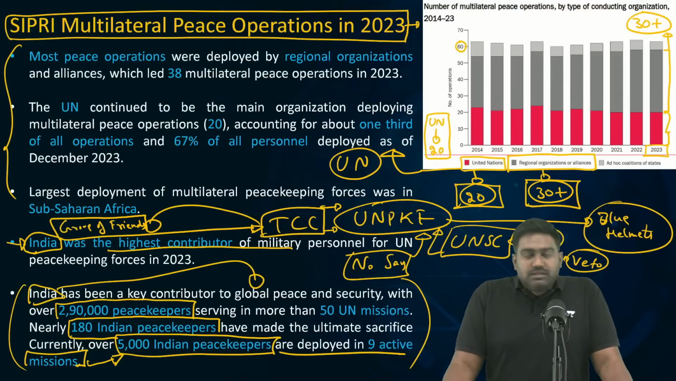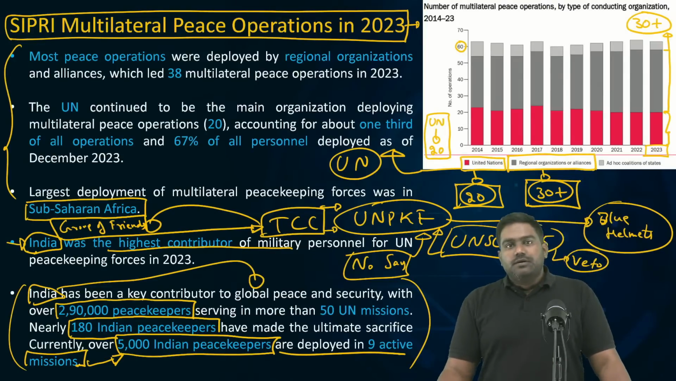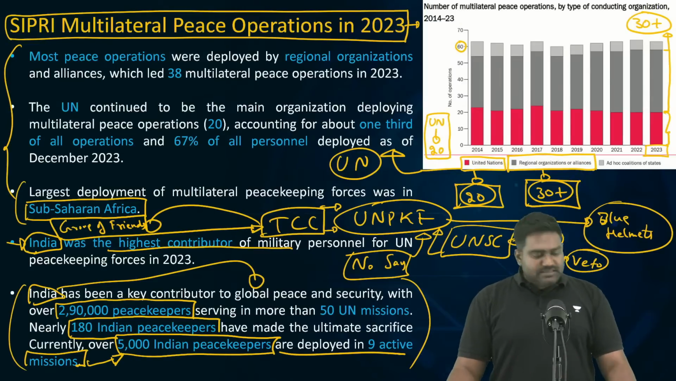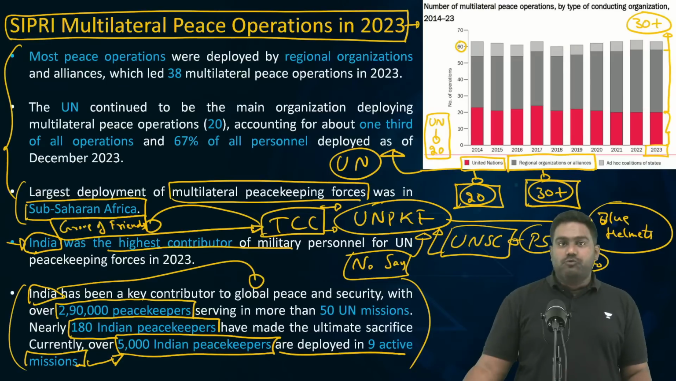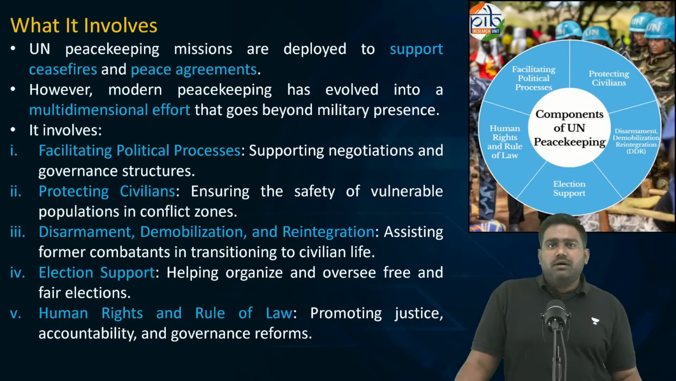So today, the largest region where peacekeeping missions are going on would be Sub-Saharan Africa, right? Especially Central Africa, Eastern Africa, West Africa. This is where most of the conflicts are present, and this is where you see the highest deployment of multilateral peacekeeping forces.